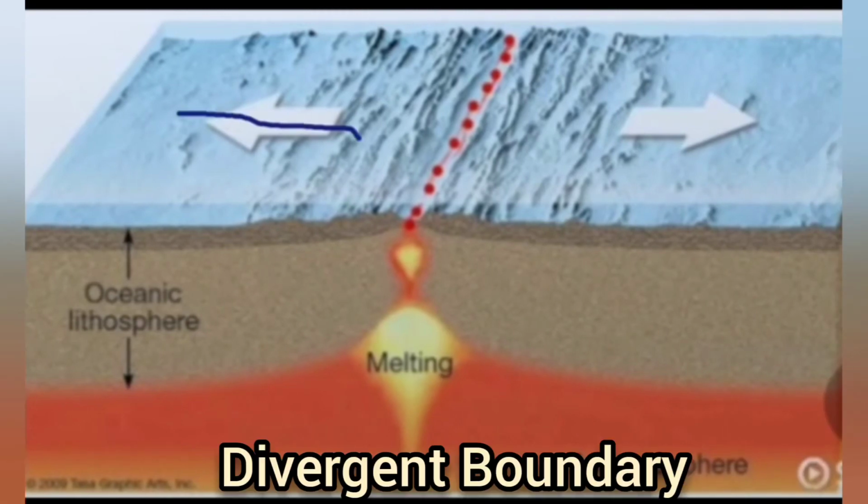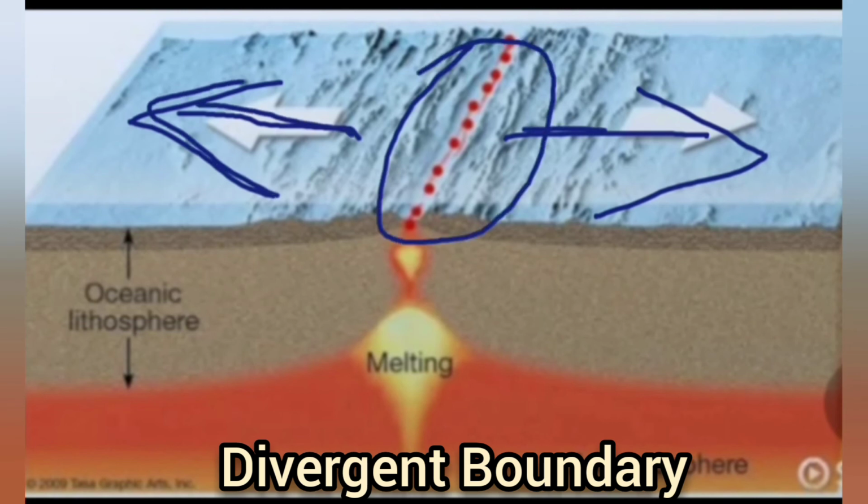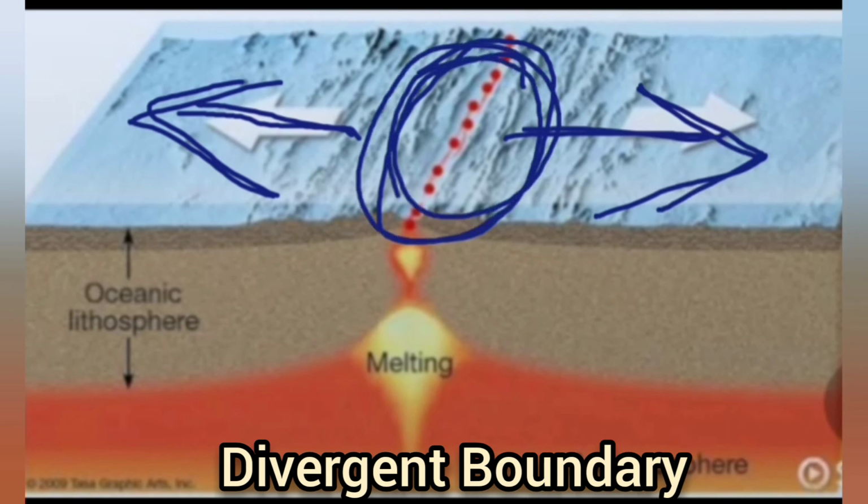This area is moving this side, this area is moving this side, so it is known as divergent boundary. And for that, when one place moves that side and one place moves this side, this area will be formed as a basin, or a gap. So this will be filled up by water. So it may be a formation of sea or ocean, or sometimes ridges.